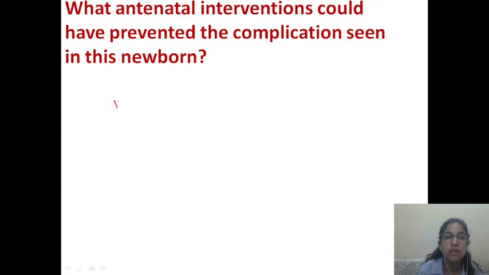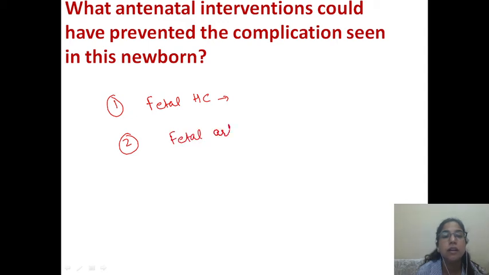So, one thing is the obstetrician. What the obstetrician can do is measure fetal head circumference. That gives you an idea about maturity of the newborn. Then you can estimate fetal arterial oxygen saturation. And third, which is the most important and most commonly asked, is measuring the LS ratio in amniotic fluid.